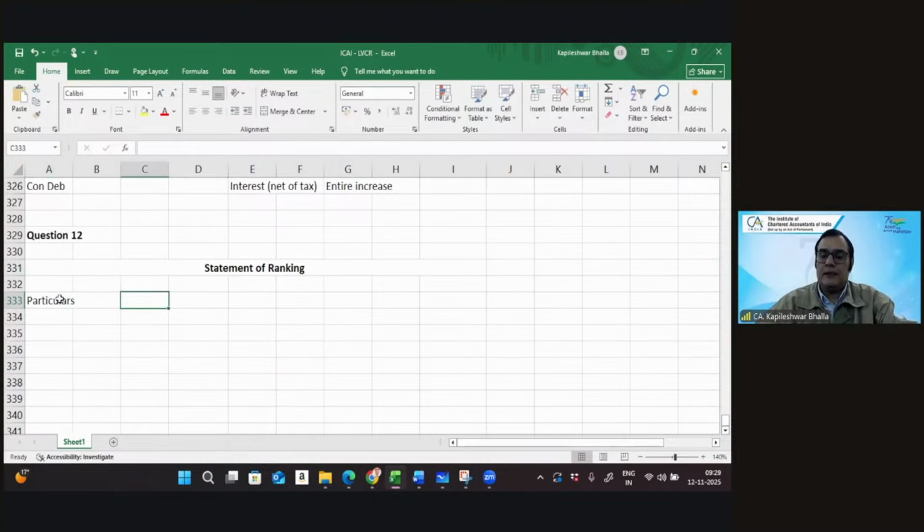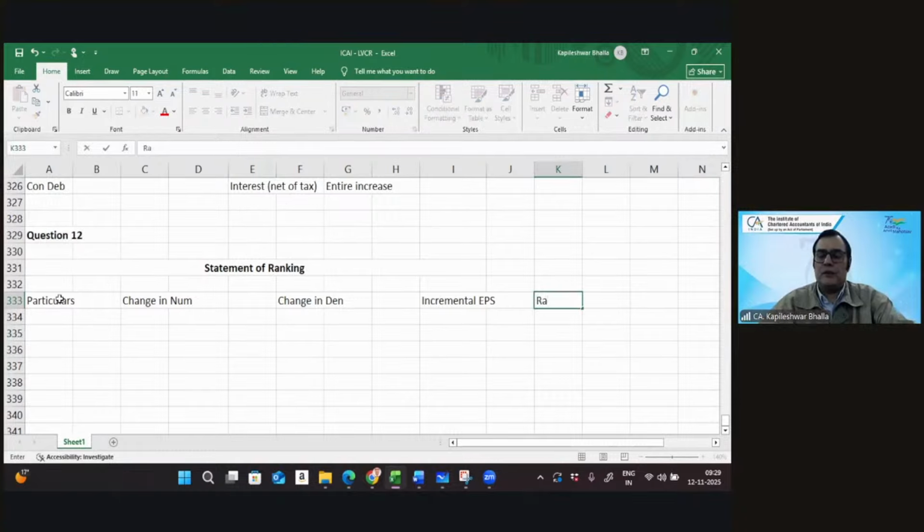Let's take the change in numerator. Let's take the change in denominator. And we need incremental earning per share. And on that basis, we'll give, first of all, remarks. And then we are going to give ranking as well.